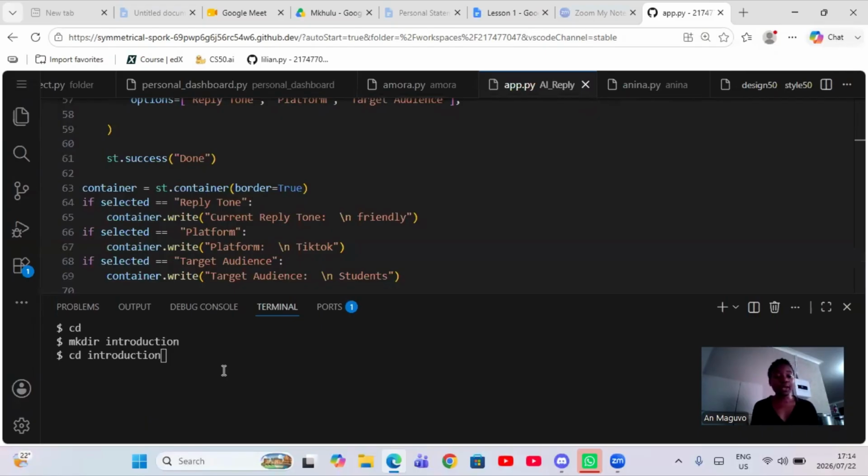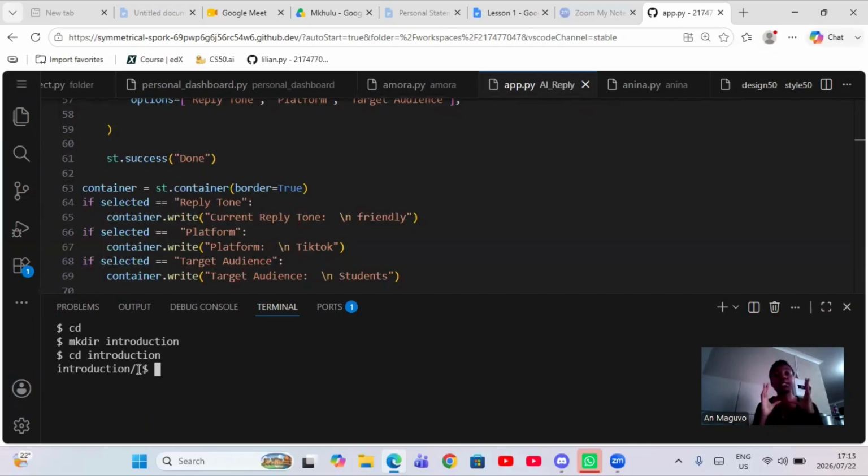Change directory means now move or open this folder so that I can put something in here. Open this folder and I click enter. So now you can see it says introduction and slash, then the dollar sign. This means now we are inside introduction. The slash means it's a folder.